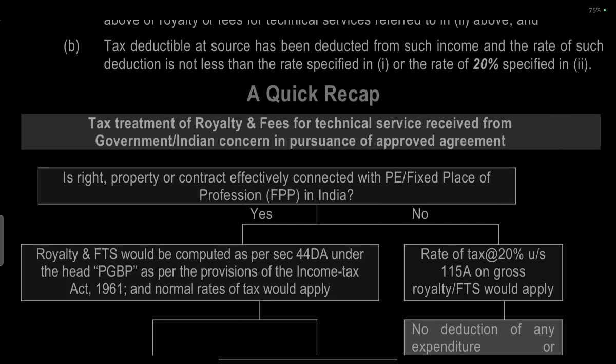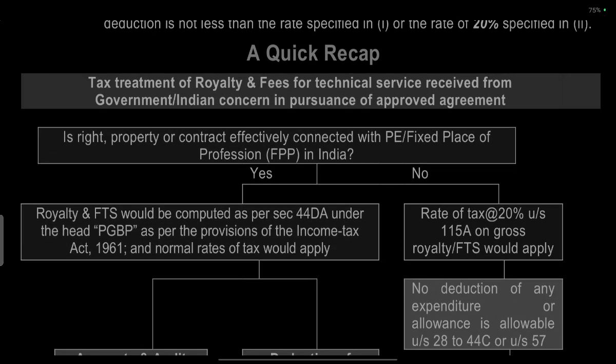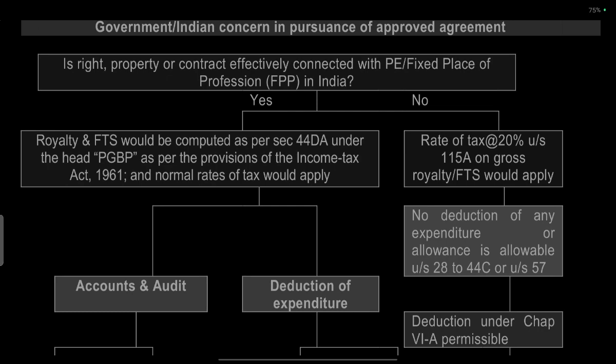Quick recap: tax treatment of royalty and fees for technical services received from the government or an Indian concern. Is the property or contract effectively connected to a PE, permanent establishment, or fixed place of profession in India? If yes, the royalty and FTS would be computed as per 44DA under the head business or profession, as per the provisions of the Income Tax Act 1961, with normal tax applying.